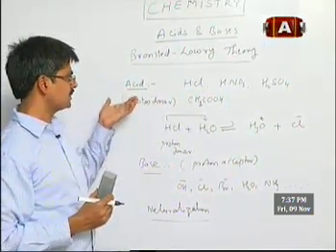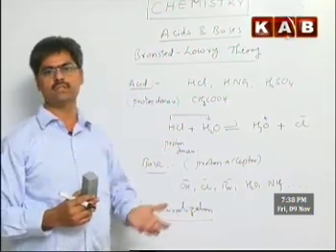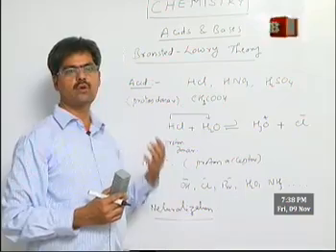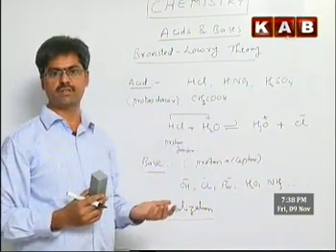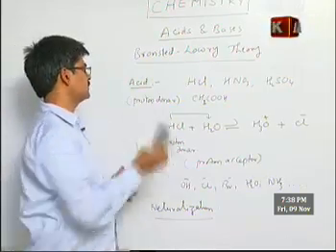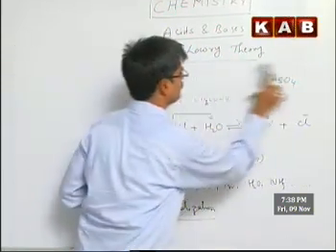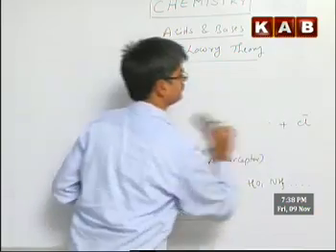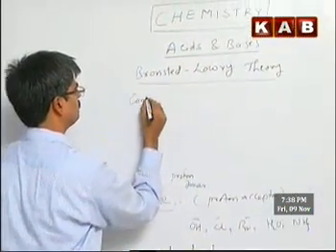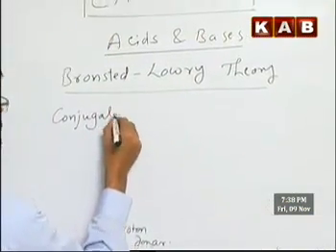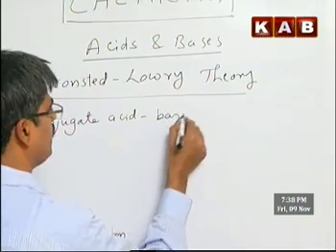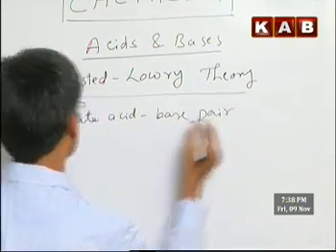Now there are some more salient features of this Bronsted-Lowry theory, such as the conjugate acid-base pair and how we define the strength of acids and bases. Those must also be taken into account. First, let us see the conjugate acid-base pair. What is the meaning of this?